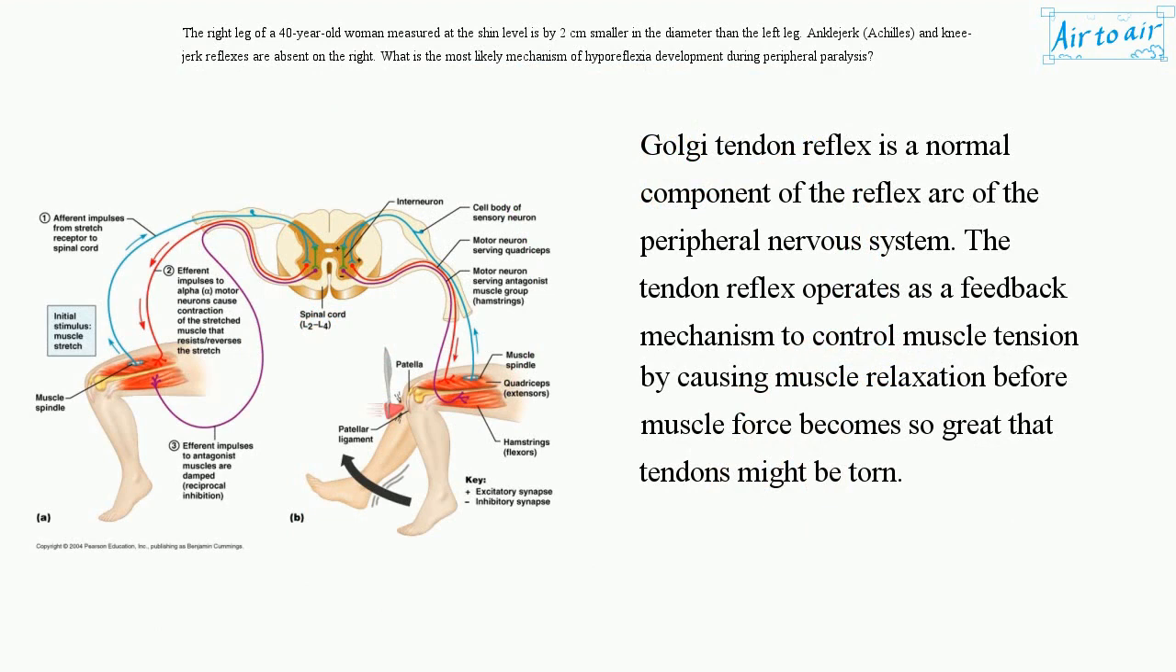Golgi tendon reflex is a normal component of the reflex arc of the peripheral nervous system. The tendon reflex operates as a feedback mechanism to control muscle tension by causing muscle relaxation before muscle force becomes so great that tendons might be torn.